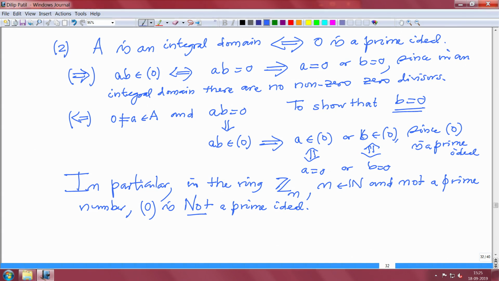Because we know that if n is not prime, then Z mod n is not an integral domain, therefore 0 cannot be a prime ideal. Okay, so third example.